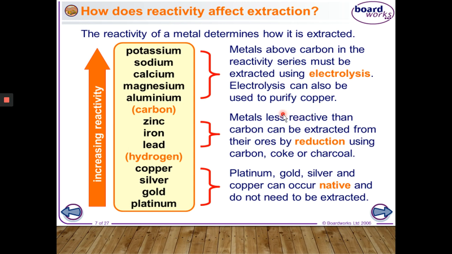Clear? Metals less reactive than carbon can be extracted from their ores by reduction using carbon, coke, or charcoal, or any suitable reagent like aluminium, etc. Platinum, gold, silver, and copper can occur in native, free, or elemental state and do not need to be extracted. Clear?